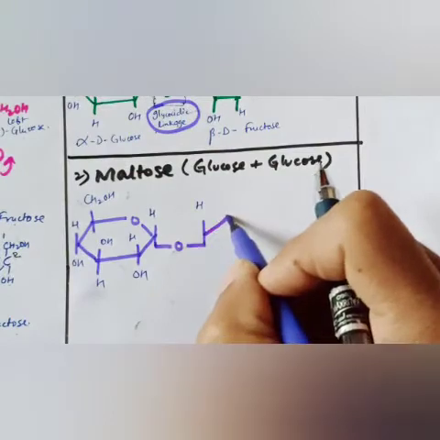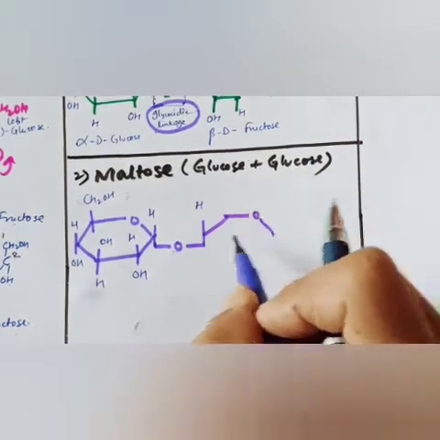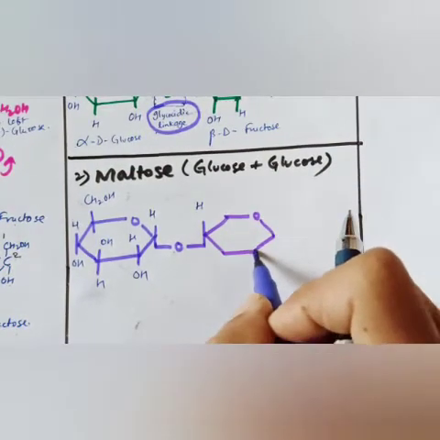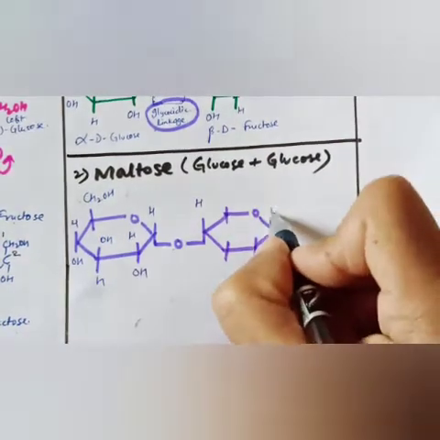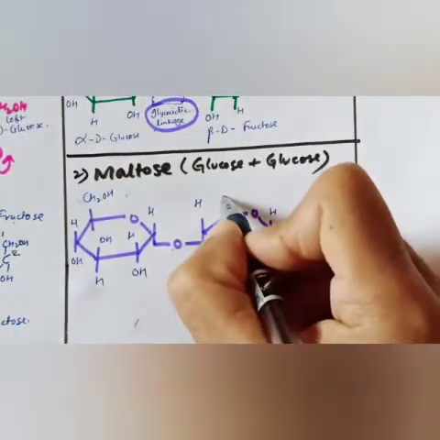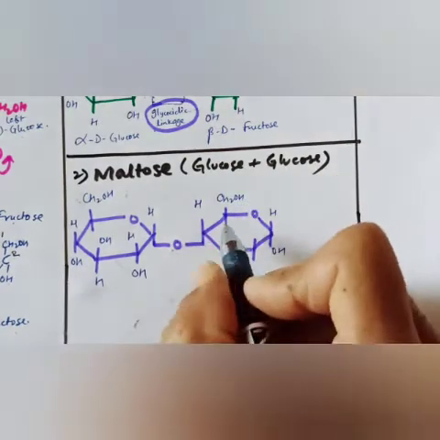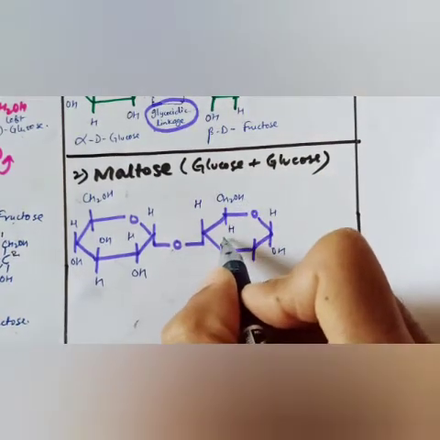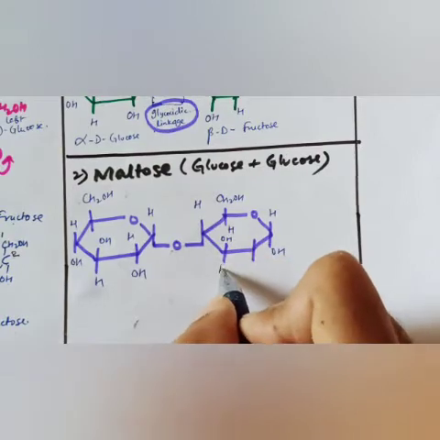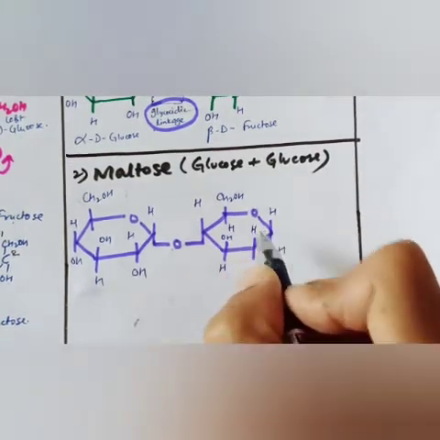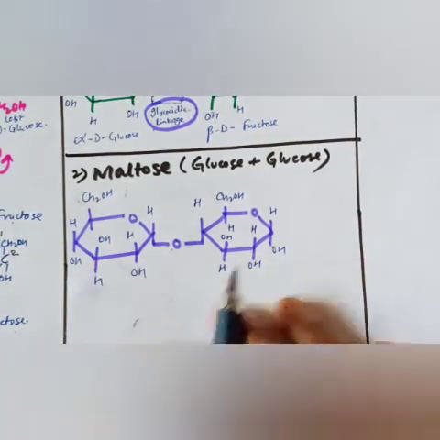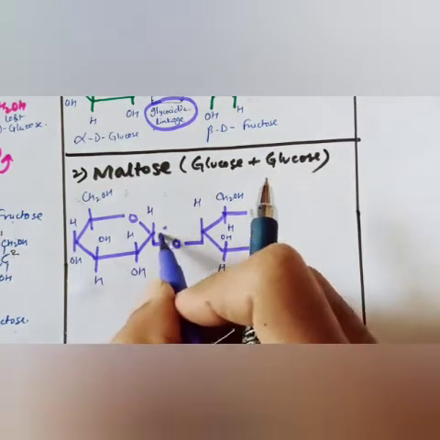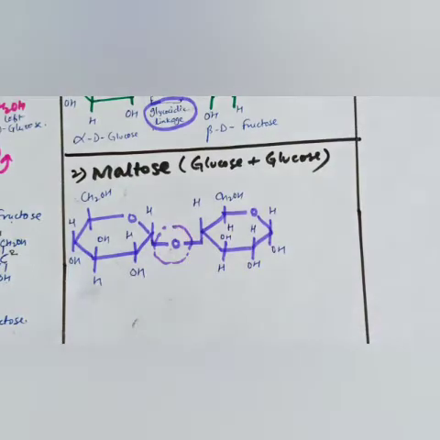Then one more glucose we have to make, a six-ring glucose. So here H, OH, CH2OH, and H, OH, and H, and OH.